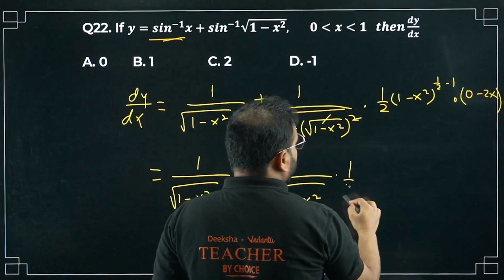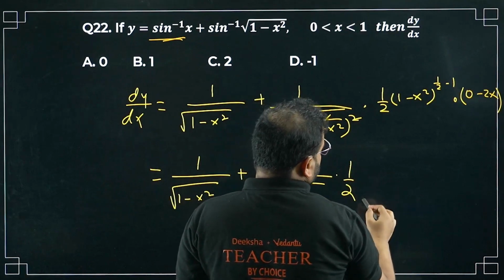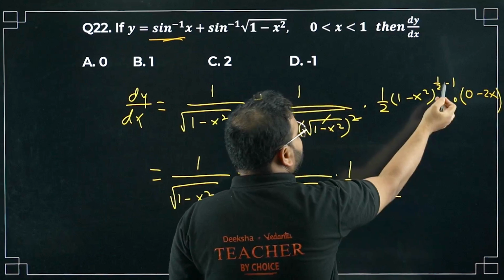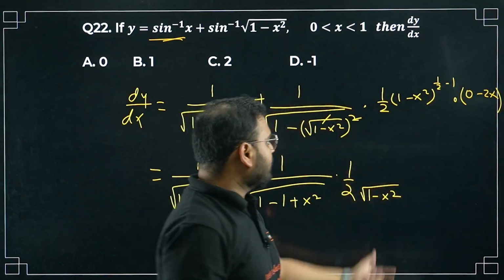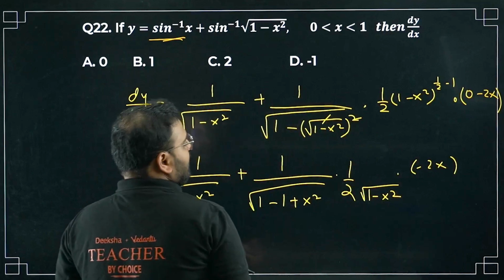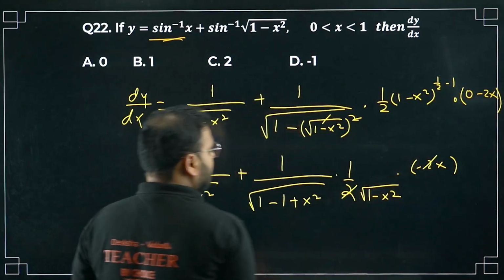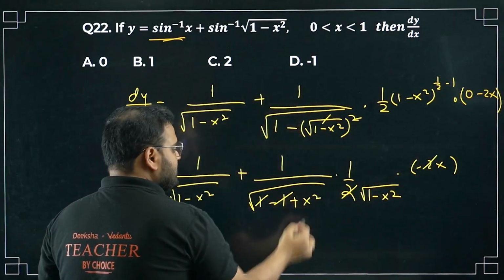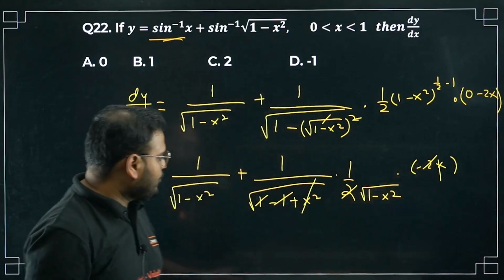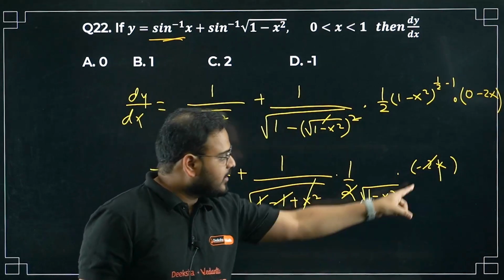I have here 1 by 2, here I have negative root will be there, bacha, so it will come in denominator, 1 minus x square, power is negative, no, minus 1 by 2, so it will come in denominator times of minus 2x. Check this out. I'm getting here this 2 and this 2 cancelled. This is cancelled, sir. I get here root of x square, which will cancel with this x. Correct, no? Root of x square. How much is that? X only, right? So cancel with this x.